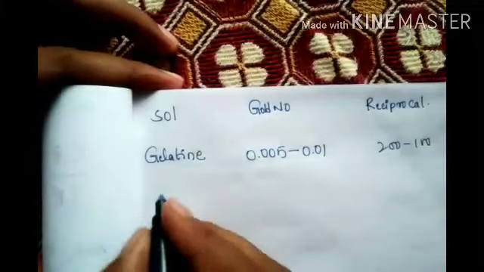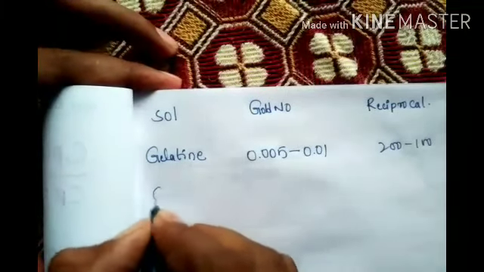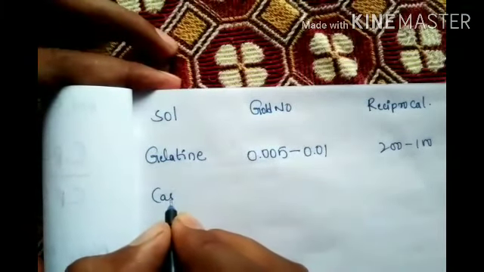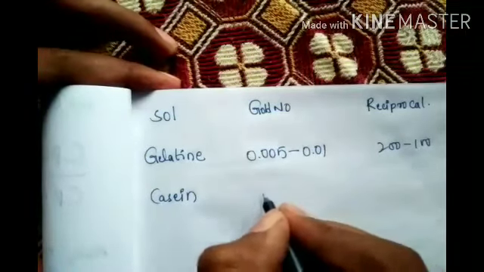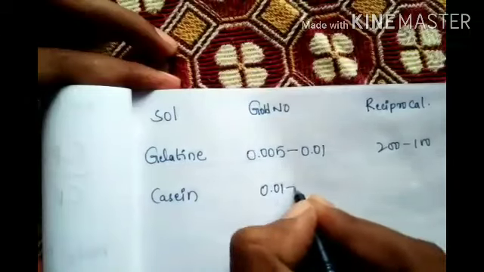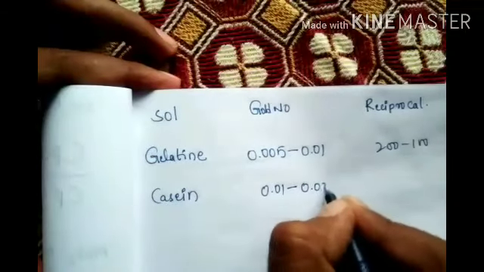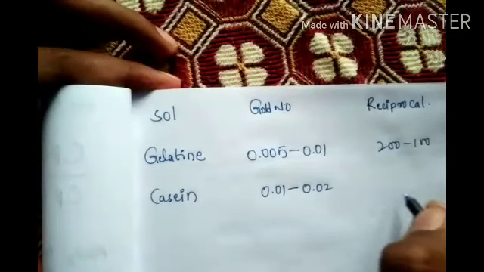Now casein: 0.01 to 0.02 gold number, reciprocal 100 to 50.